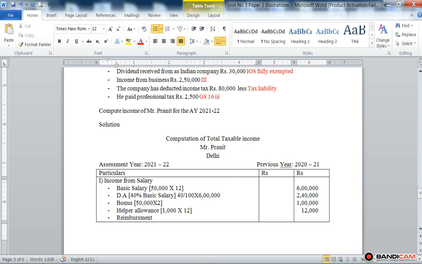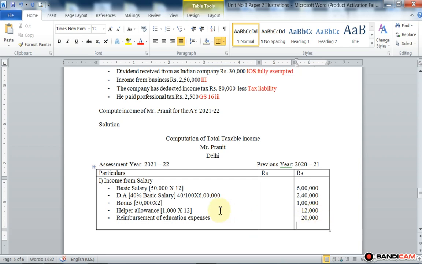Reimbursement of education expenses is fully taxable, amounting to rupees 20,000. Then next.